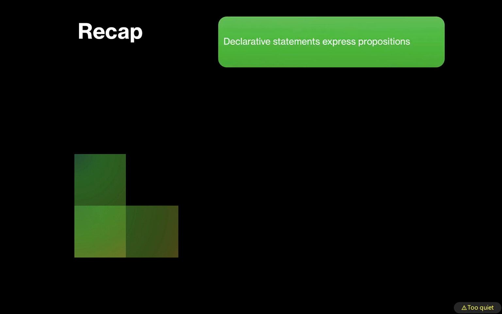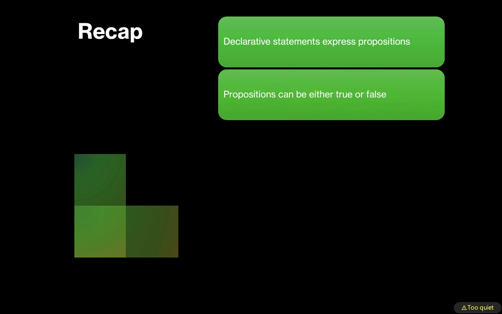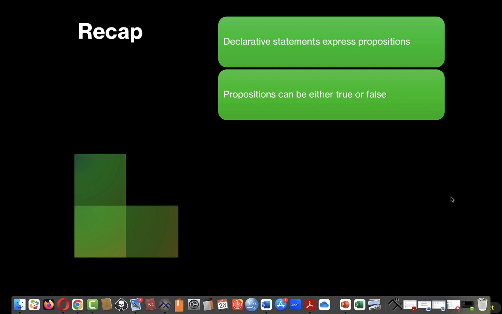Let's recap. Declarative statements express propositions which are core meanings regardless of the form of the statement. Propositions can be either true or false. If they're true or false by dint of the words used in them, we consider them analytically true or false. If to determine their truth or falsehood, we need to know the state of affairs in the world, they're synthetically true or false.